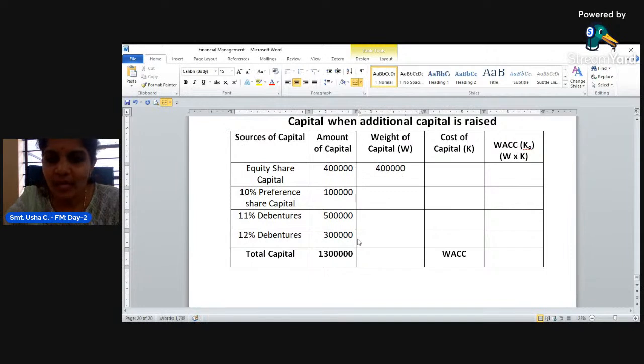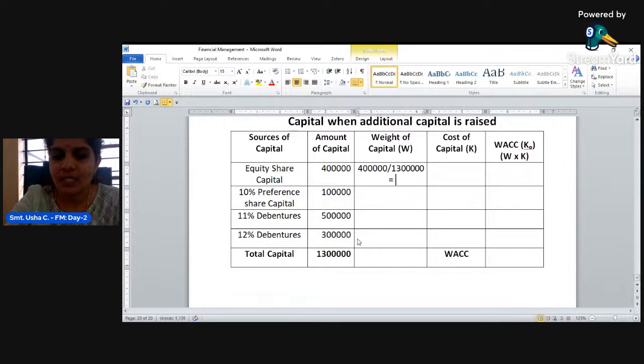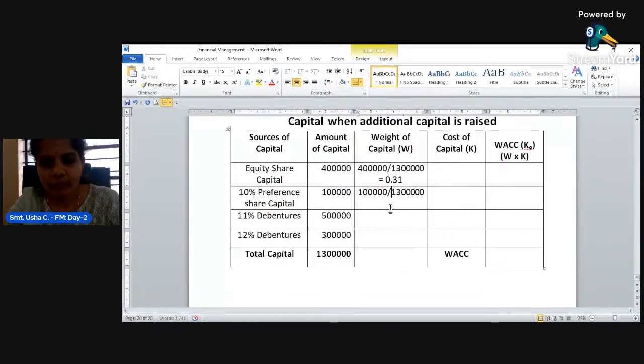First one is 4 lakh, the equity capital, divided by 13 lakh. It is 0.31, rounded off. Next, 1 lakh divided by 13 lakh is 0.08.